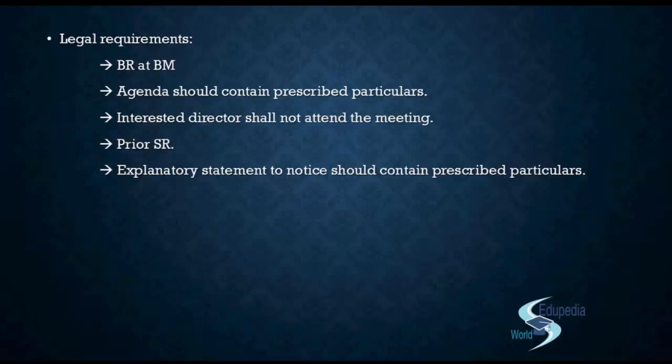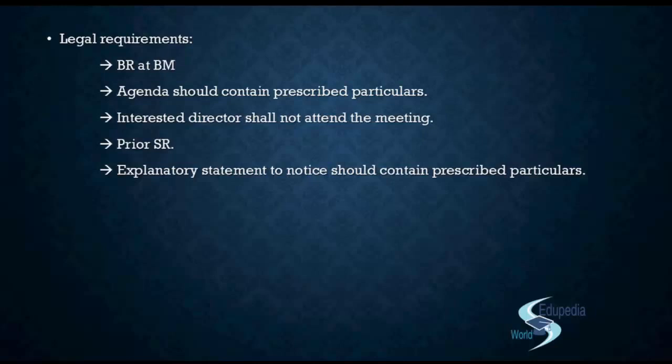Then we'll also have to disclose the nature, material items, monetary value and particulars of the contract and arrangement. So what is the kind of contract we are entering among the 6 contracts that we have seen? What is the monetary value of it? When we are calling the shareholders meeting, obviously it is beyond the bandwidth, but still they need to know how material it is. So you'll have to disclose the monetary value as well, and then if there is any other relevant information, you will have to disclose that along with it.